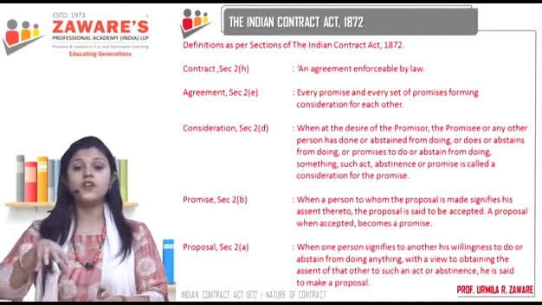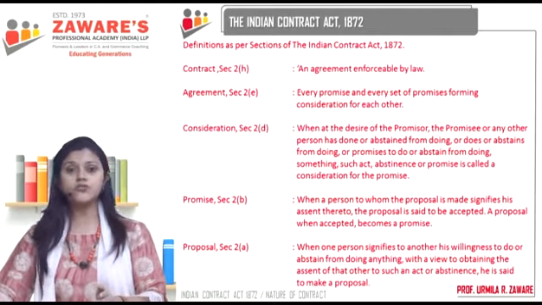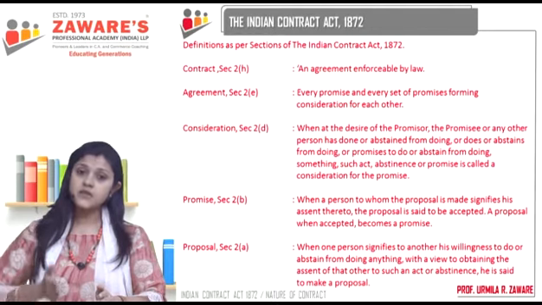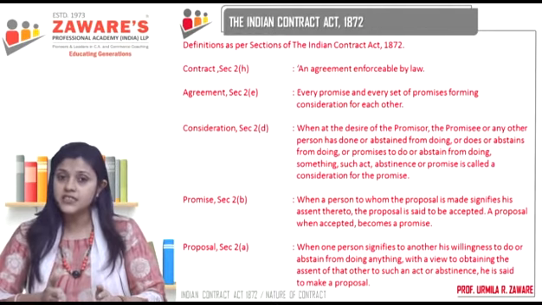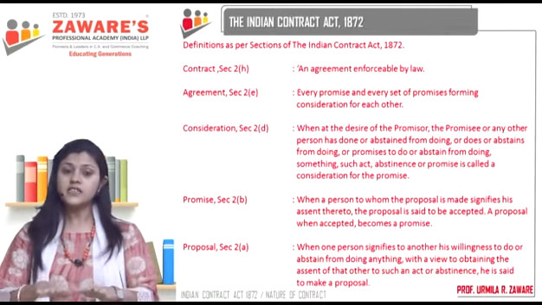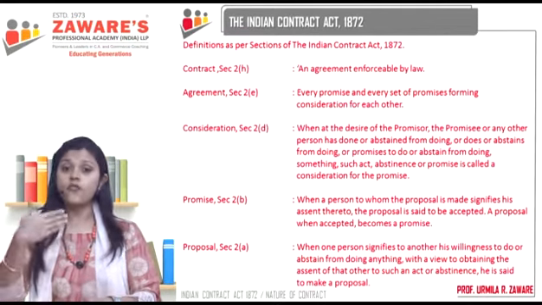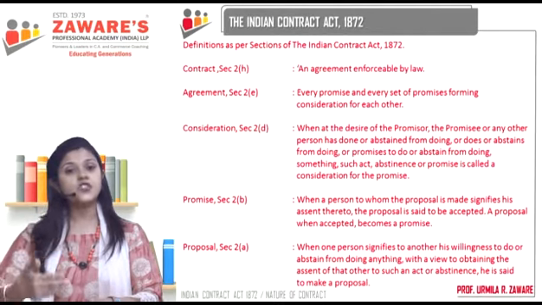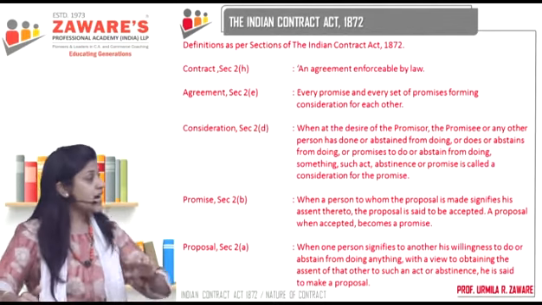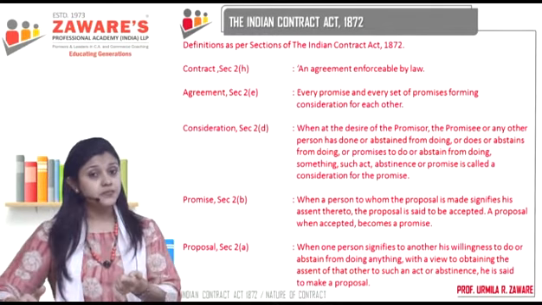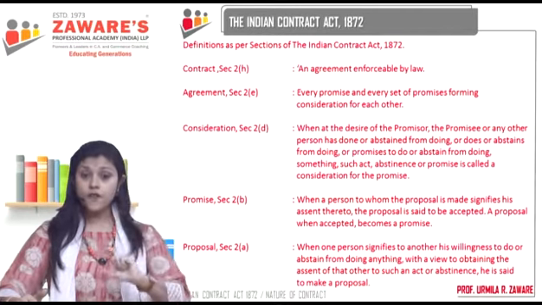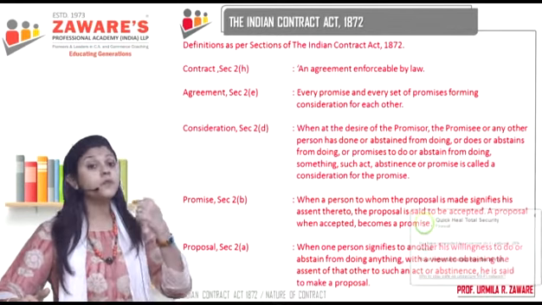He is making an offer to the newcomer not to do something, to abstain from doing something. Now, he is making this offer with what intention? So that the newcomer says yes, correct? When this offer is made to the other person, it is called a proposal or offer. Now when the other person accepts this offer, the offer becomes a promise.